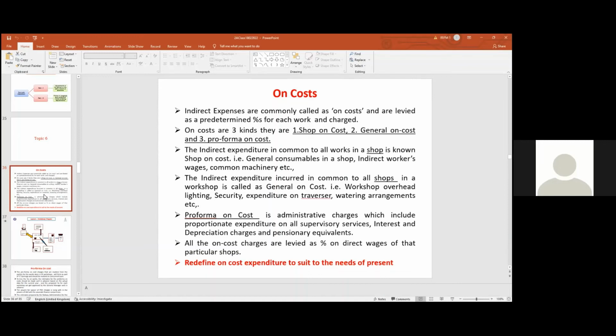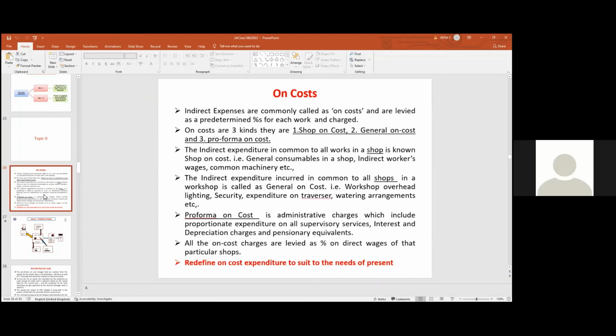That means the items of charges which include proportionate expenditure on supervisory services, interest and depreciation charges, and pensionary equivalent of the artisan staff. These are all the charges we have not incurred through the WMS account. They have been done outside the WMS account. Suppose there is a hospital serving the workshop fellows. So proportionate expenditure of the hospital or of the residential buildings and staff is not a charge to the WMS account. However, for the activity, it is also a cost of the job only, no? So that is known as pro forma on cost.